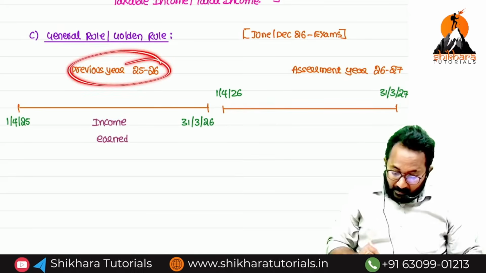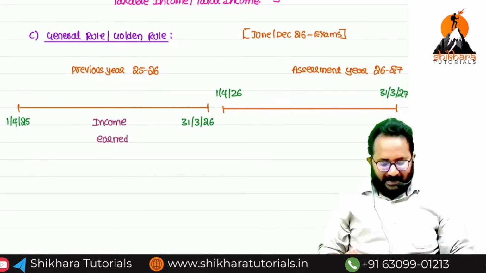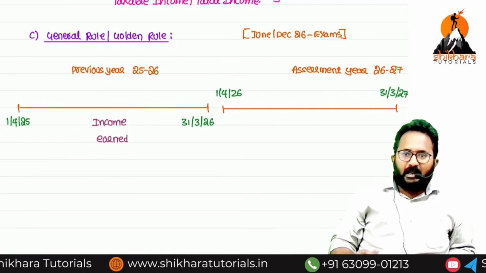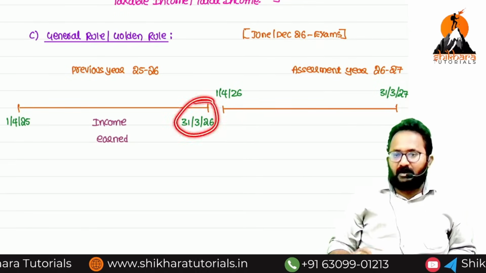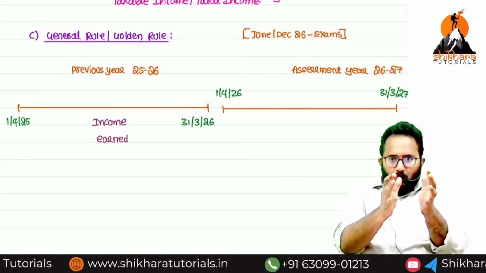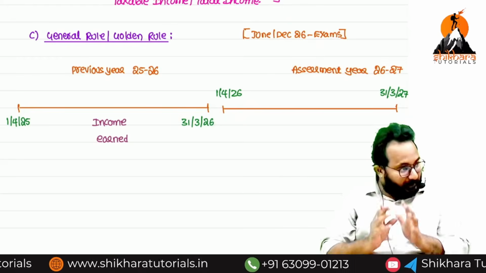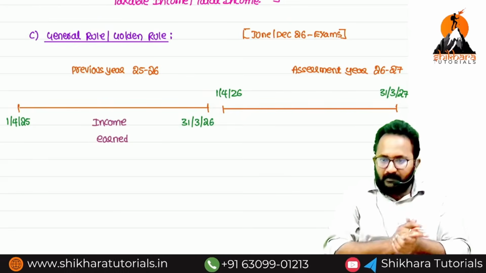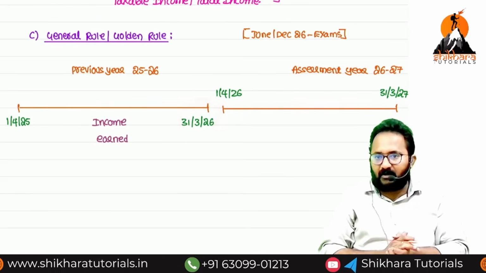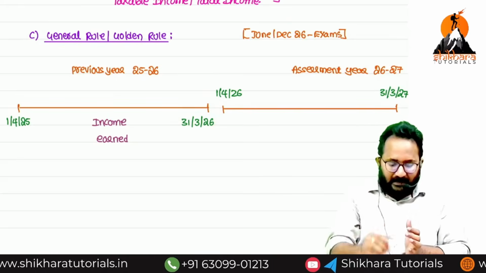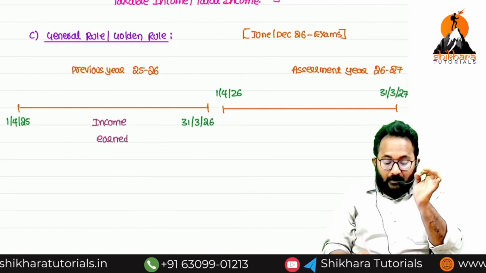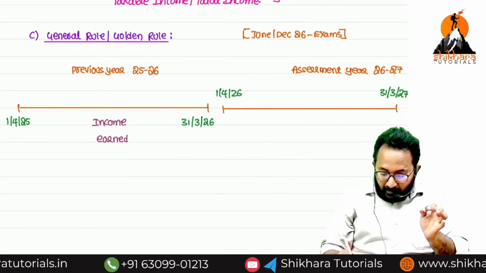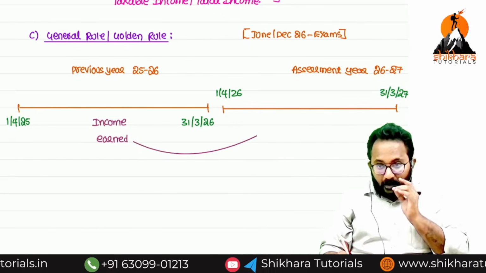during that which year? Previous year. Can I pay the tax at the end of the year? Impossible. The reason is you have to close your books of account, you have to calculate your tax and you have to pay to the department. These are all impossible on the last day of the year. So that's why the Act says that whatever income is earned during that previous year, on that you are required to pay the tax in which year?